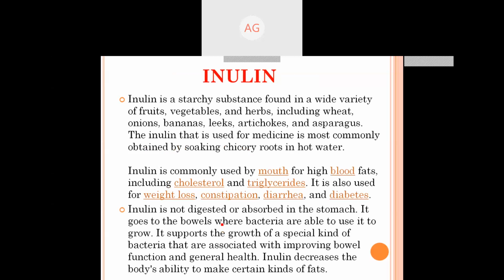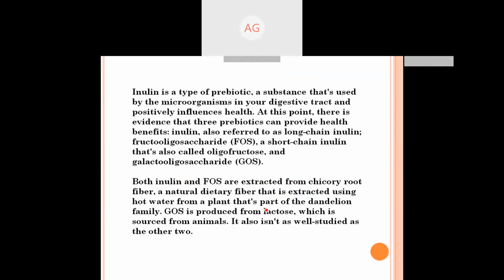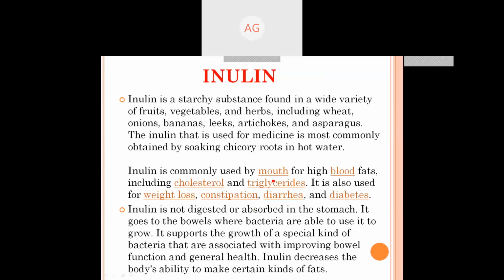Now the next homopolysaccharide is inulin. It is not insulin, don't confuse it with insulin. Inulin is a starchy substance found in a wide variety of fruits, vegetables and herbs, including wheat, onion, bananas and asparagus. The inulin used for medicine is most commonly obtained by soaking chicory roots in hot water. It is used for high blood fats, including cholesterol and triglycerides, and also for diabetes.